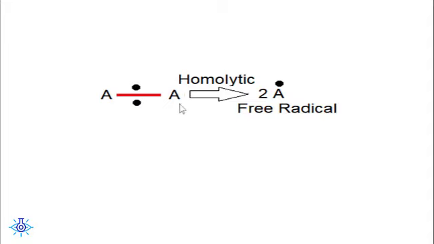Suppose consider this is a molecule and this is the covalent bond found between the two atoms. Now we already know a bond is formed by sharing of two electrons. If this bond is undergoing homolytic fission, there is equal sharing of the two electrons by both the atoms, resulting in the formation of free radicals. So free radical is a single atom with an odd electron and it is a highly active species.